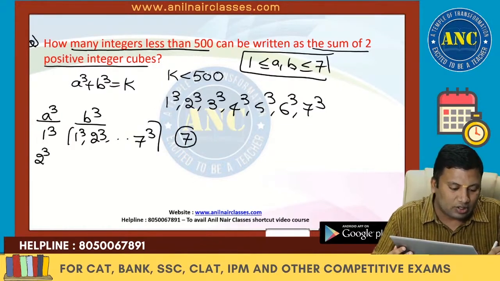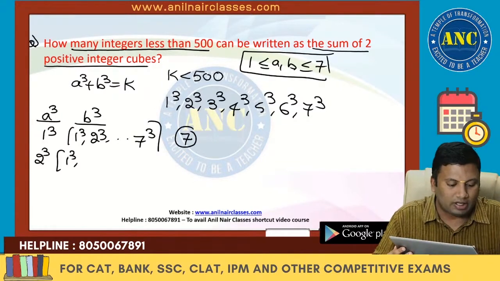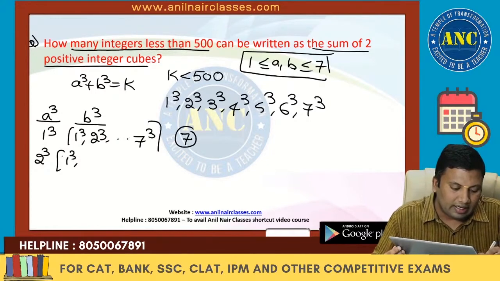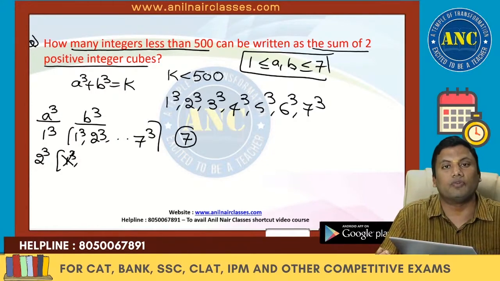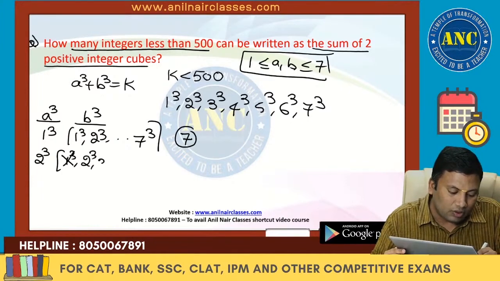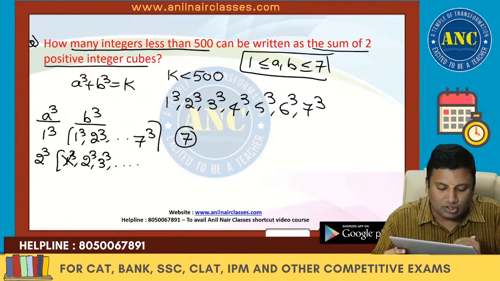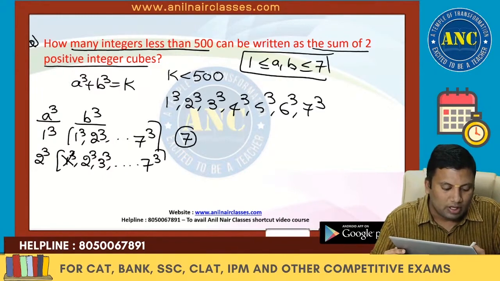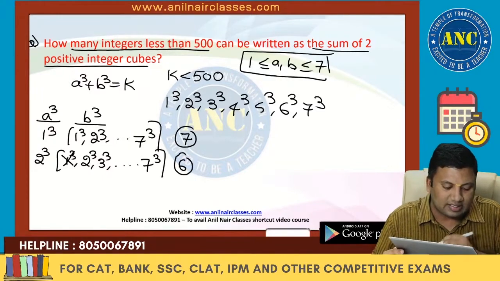If it is 2 cube, it can take 1 cube, right? It can take 1 cube plus 2 cube we have already taken. So double counting, avoid it. It can take 2 cube, 3 cube and so on up to 7 cube. So 2 to 7, it will take 6 values.